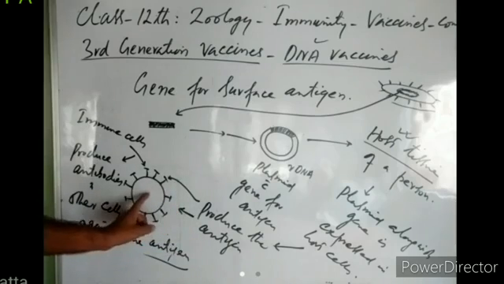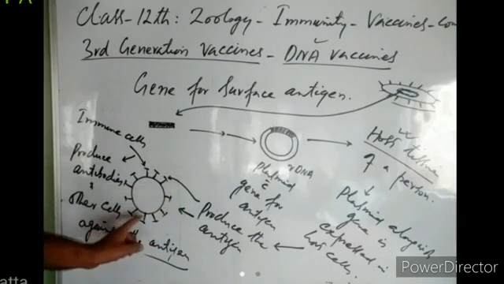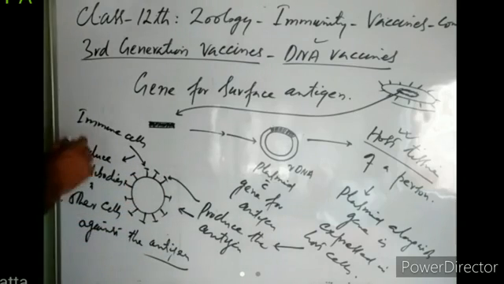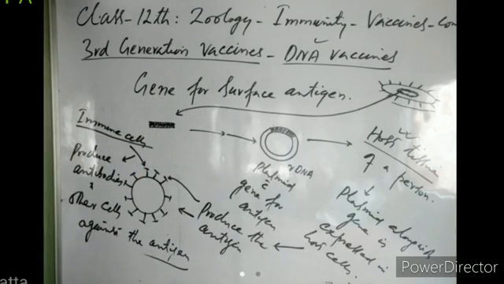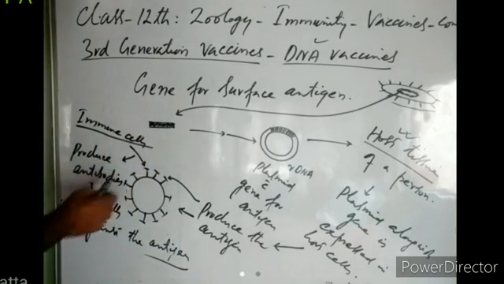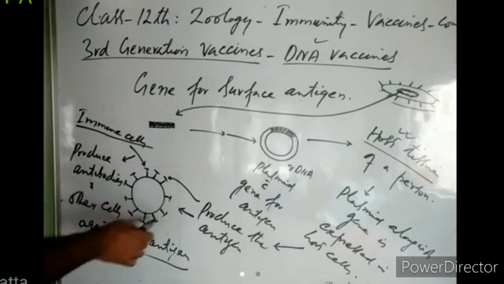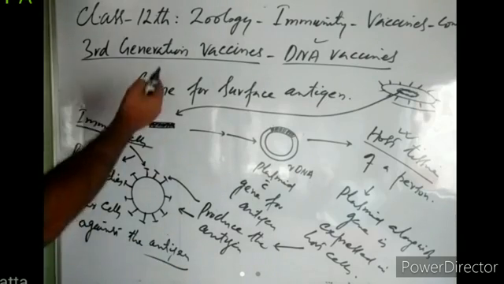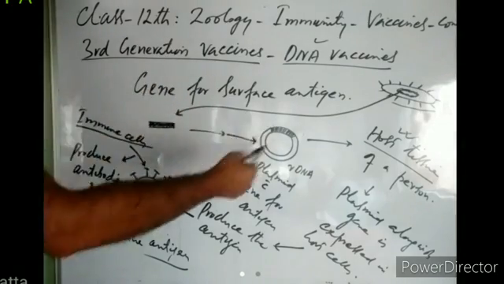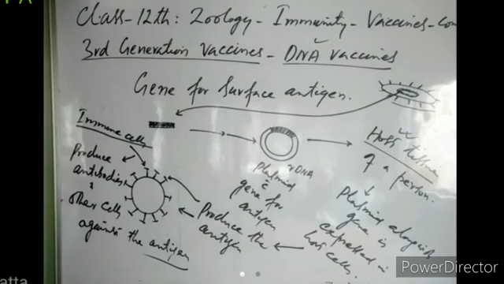Now, the same host cell will display these antigens on its cell surface, and these antigens will be read by the immune system. The immune system recognizes them as foreign, and immediately forms antibodies and other defensive cells against these antigens. So the person starts producing antibodies and defensive cells against the antigen whose gene was introduced into the tissue cells, right? So in this way, the person gets immunity.